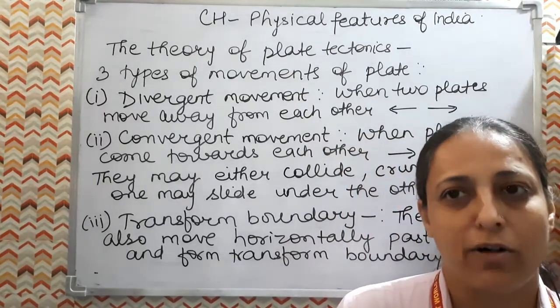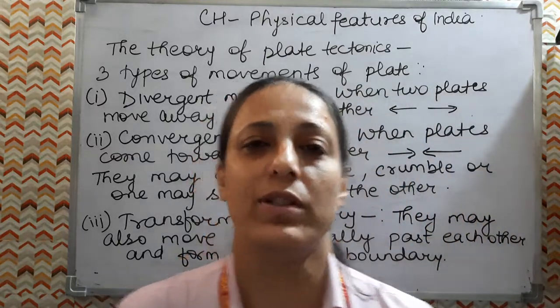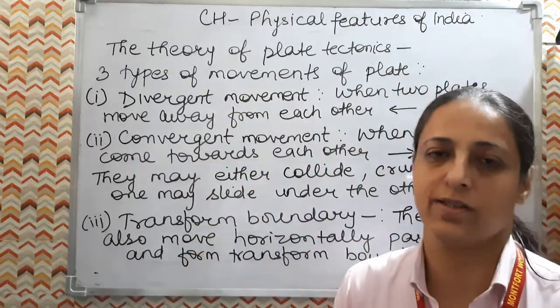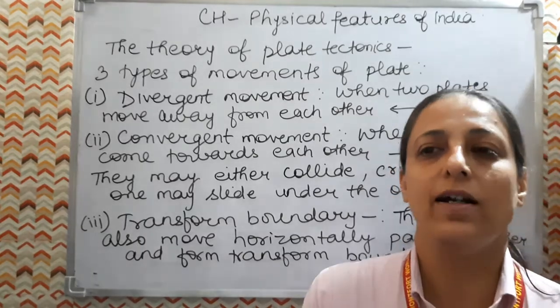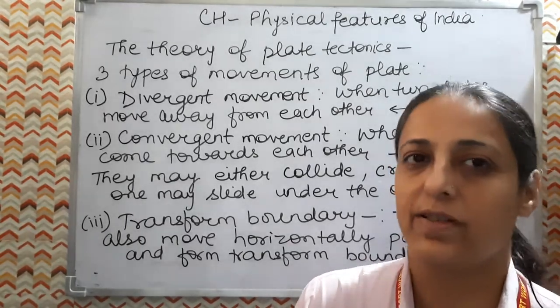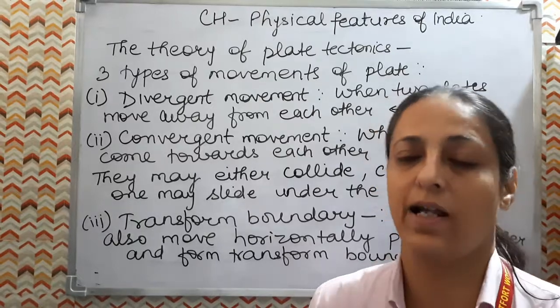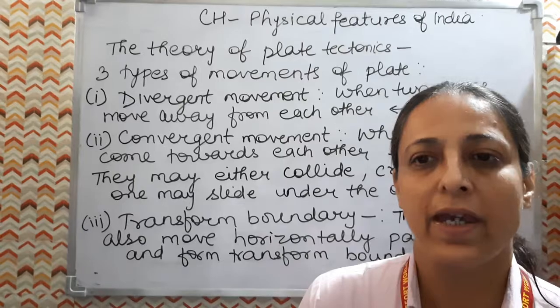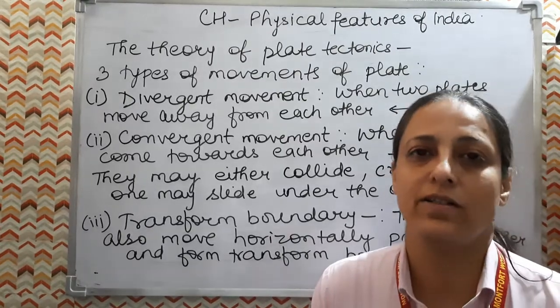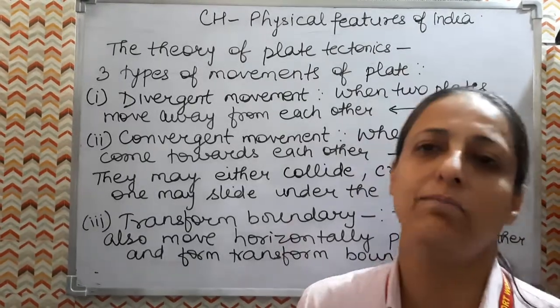Now to explain the formation of physical features, we have to understand the theory of plate tectonics. According to the theory of plate tectonics, our earth is divided into different layers, that is crust, mantle and core. And inside the mantle there is magma, and the earth crust is divided into 7 major and some minor plates.